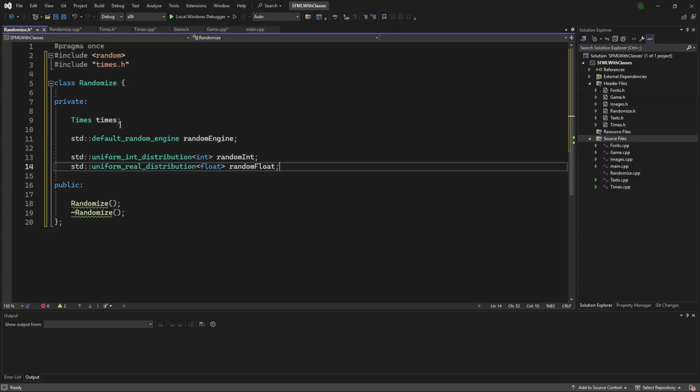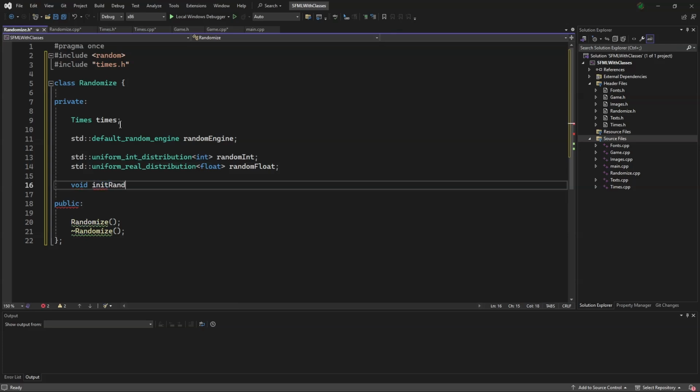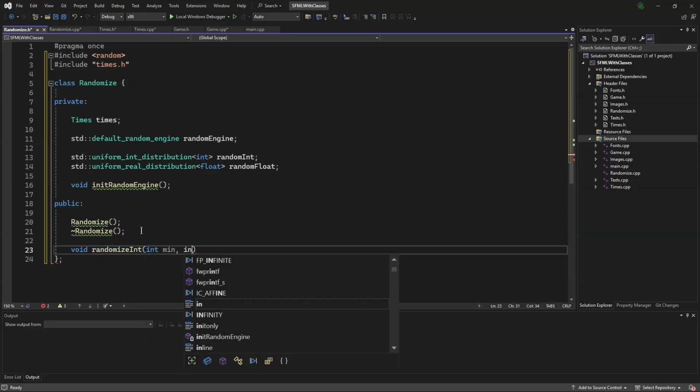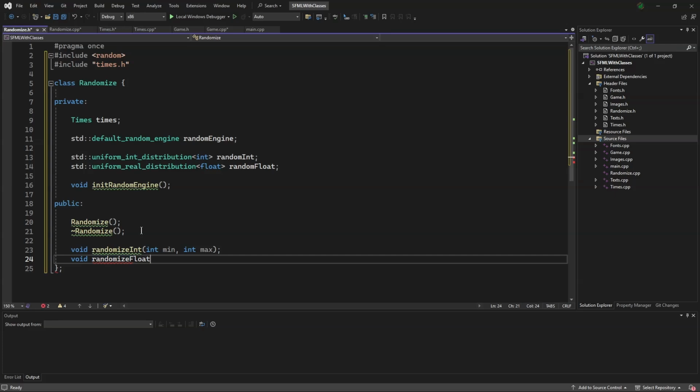We will need to initialize our random engine, so we will say void init random engine. We will want to set the min and max of our random integers and floats, so we will say void randomize int, int min, int max, as well as void randomize float, float min, and float max.